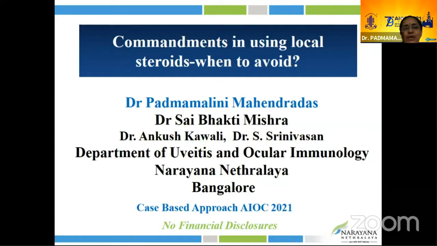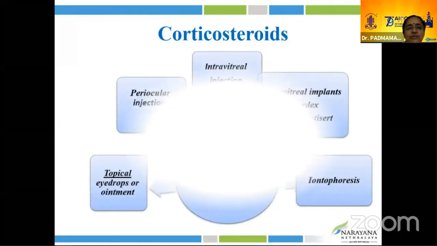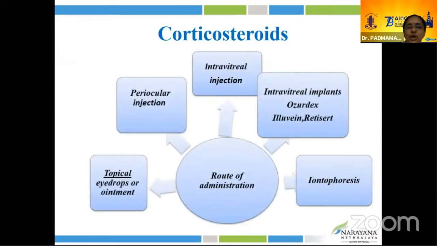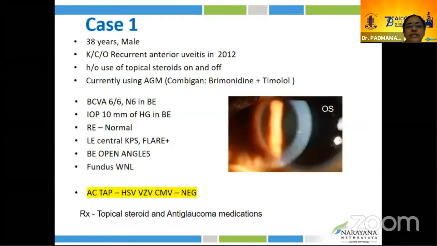I'm happy to speak on commandments in using local steroids and when to avoid. Corticosteroids can be used in the form of topical medications, periocular steroid injections, intravitreal implant, and iontophoresis. Let's see with case examples. The first is a case about use of topical steroids.